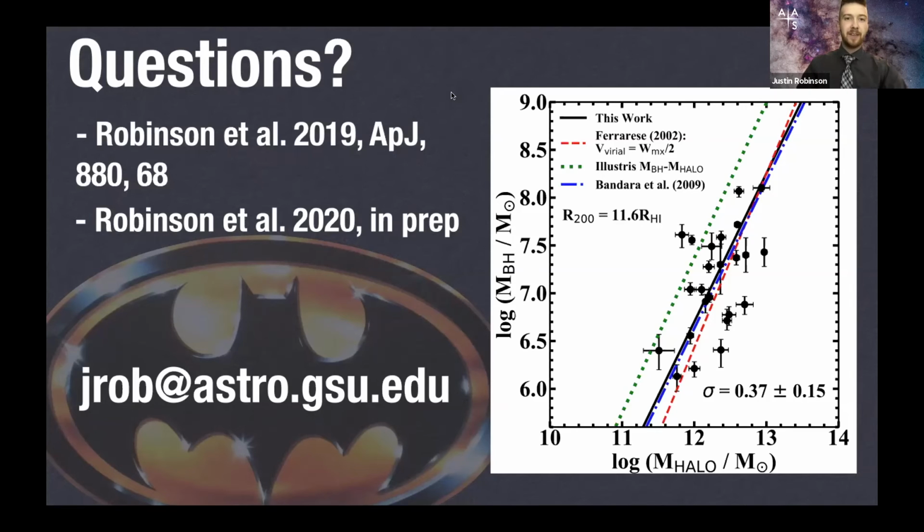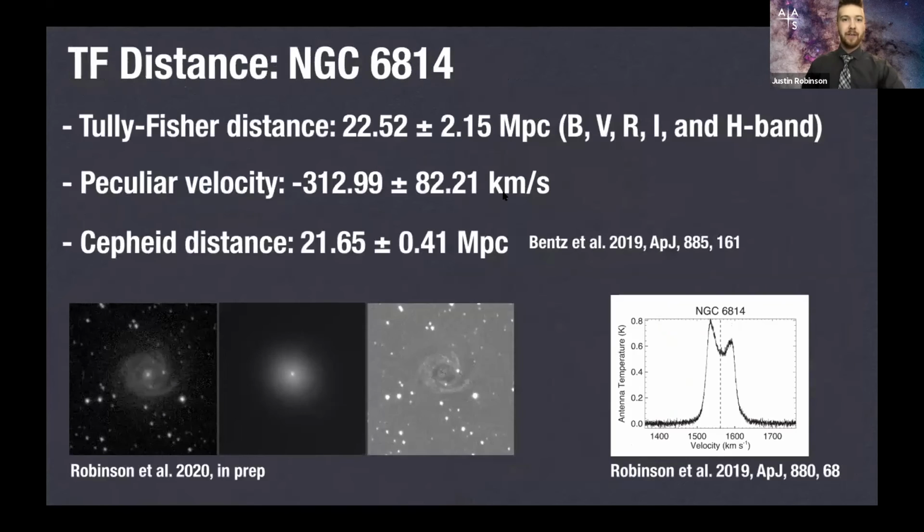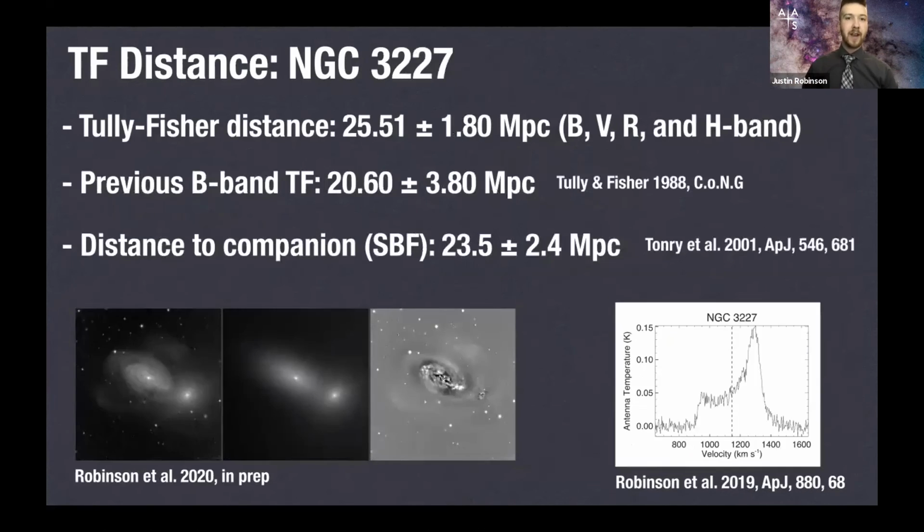There are only a couple, but it's actually very interesting. So the first one that was recently measured just a couple of months ago was a Cepheid-based distance to a nearby AGN host, NGC 6814, shown here, and the emission line here. That Cepheid distance was just about 22 megaparsecs, and our Tully-Fisher distance with all the bands shows excellent agreement within the uncertainties. There's another galaxy that's of interest that has a companion that it's interacting with that has a distance constrained from surface brightness fluctuations.